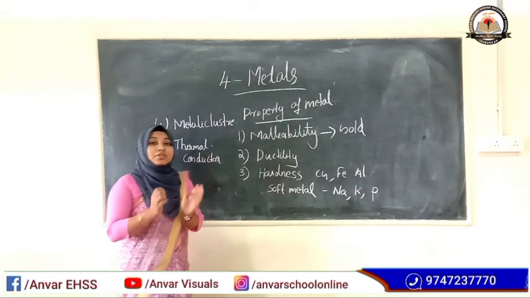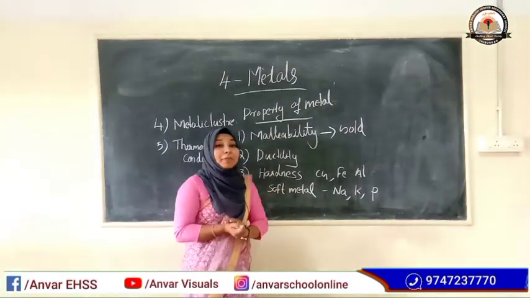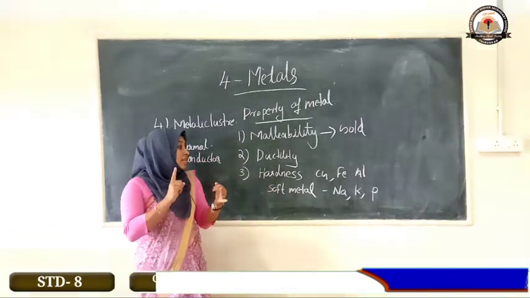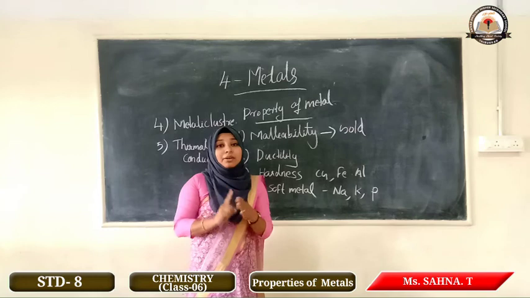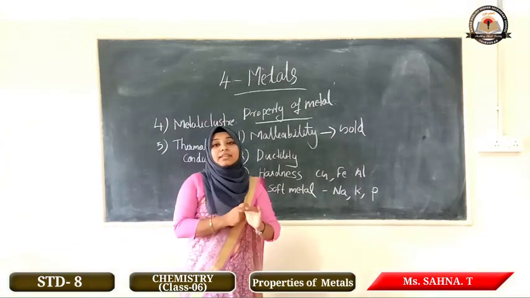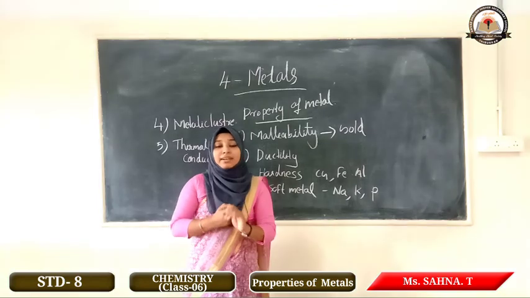Okay, so today we discussed five properties of the metal, that is malleability, ductility and hardness of the metal, and also metallic luster and thermal conductivity. Metal is a thermal conductor.